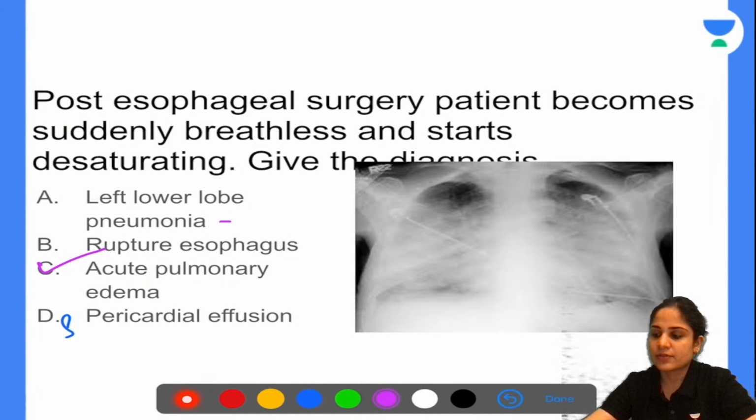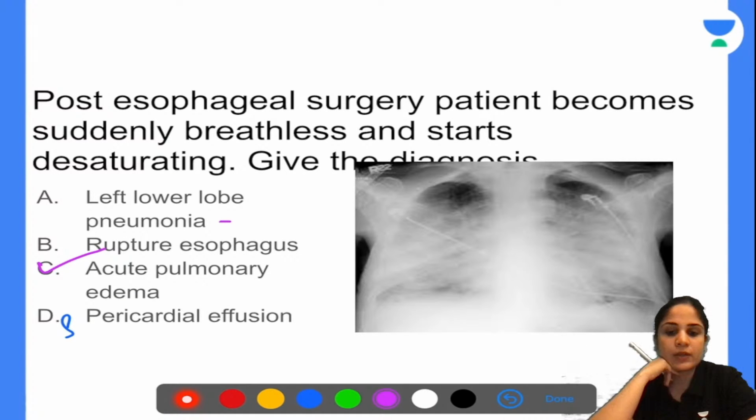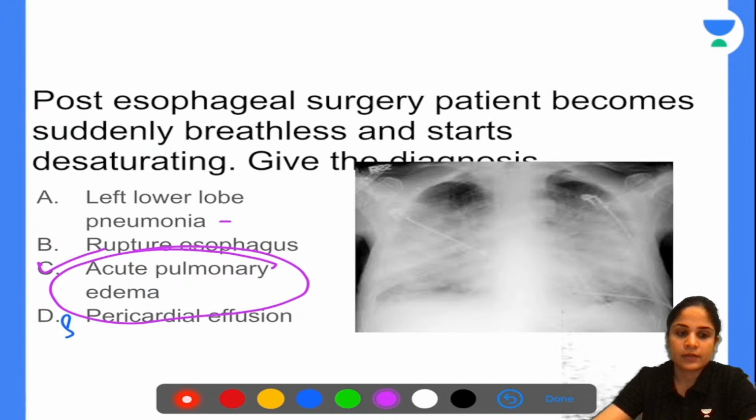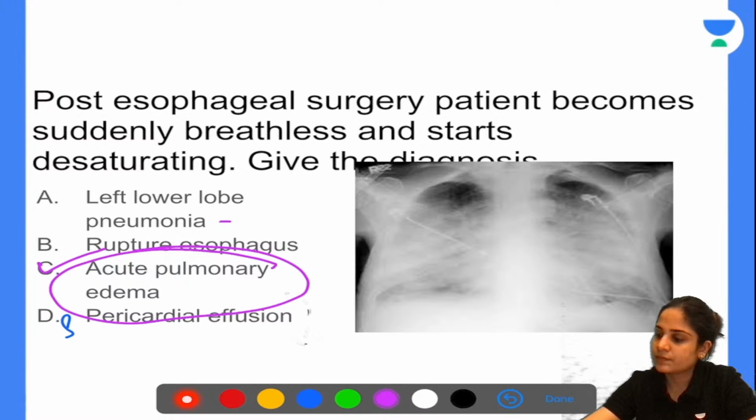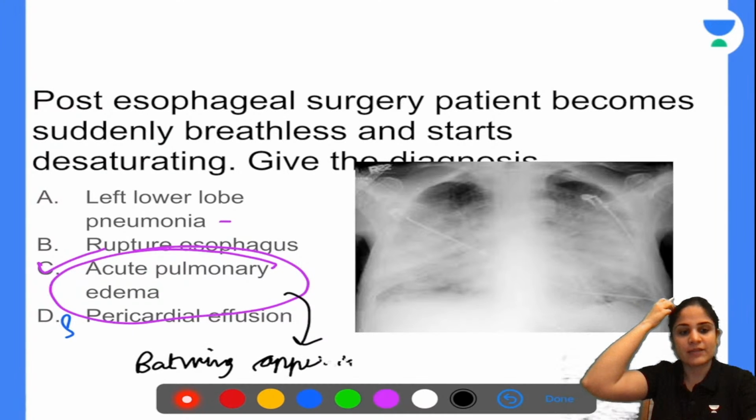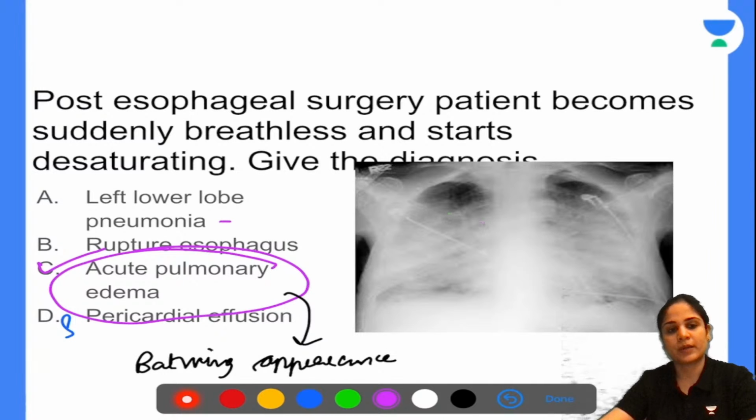So what is the sign that you see with which you can conclude that this is acute pulmonary edema? Anyone, can you give me the name of that sign? What is the name of that sign? Yes, very good. So this is called the bat wing appearance. Can you see over here? Imagine this is the bat, and the bat wing appearance is technically seen in acute pulmonary edema. All right. Okay, next question.